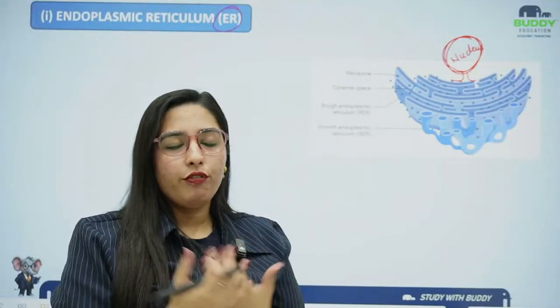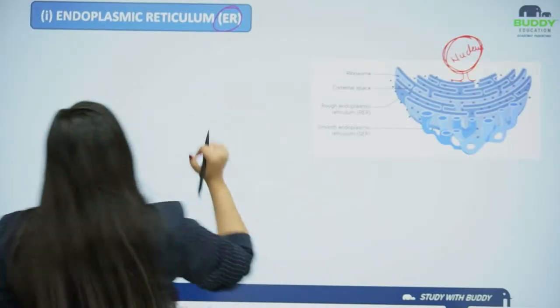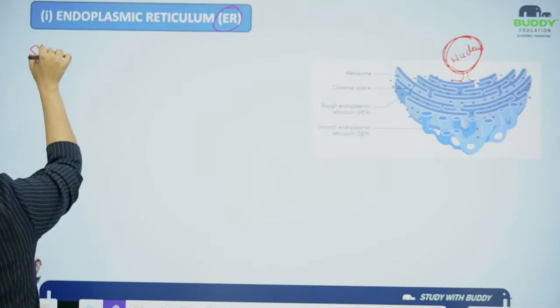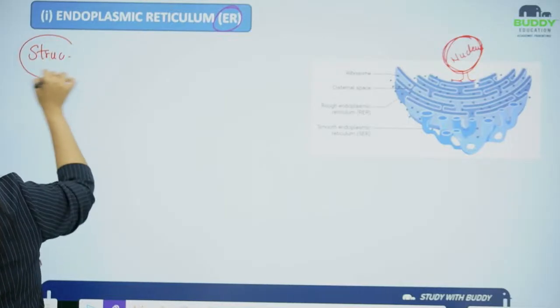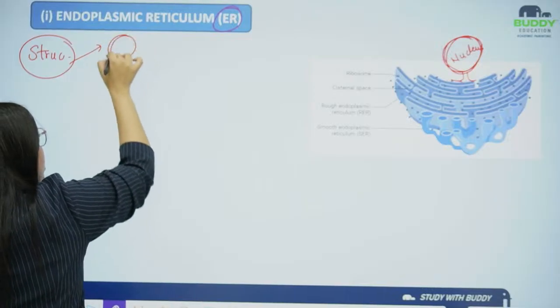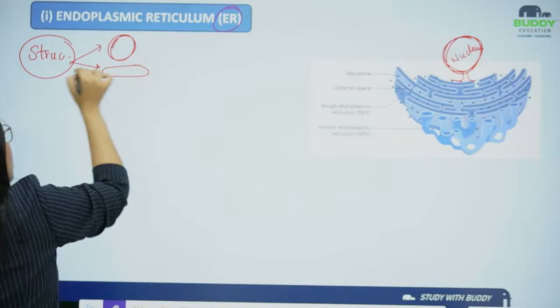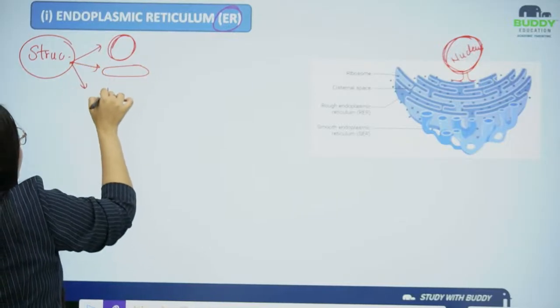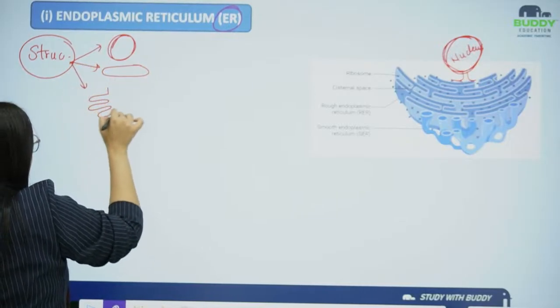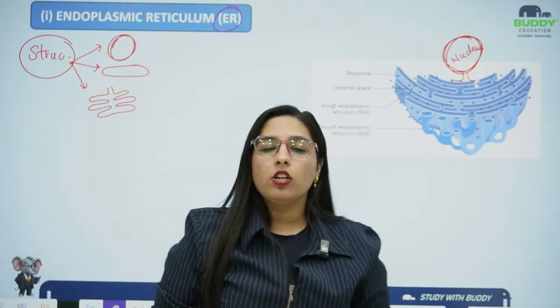Okay, so basically endoplasmic reticulum is a dense network of tubes, cisternae and vesicles, which is linked to the nucleus. If I talk about the structure, it has three types of structure. Either it will be this spherical shaped structure, or one rod like structure like this, or a network or tube like structure like this. Now what is this structure called?